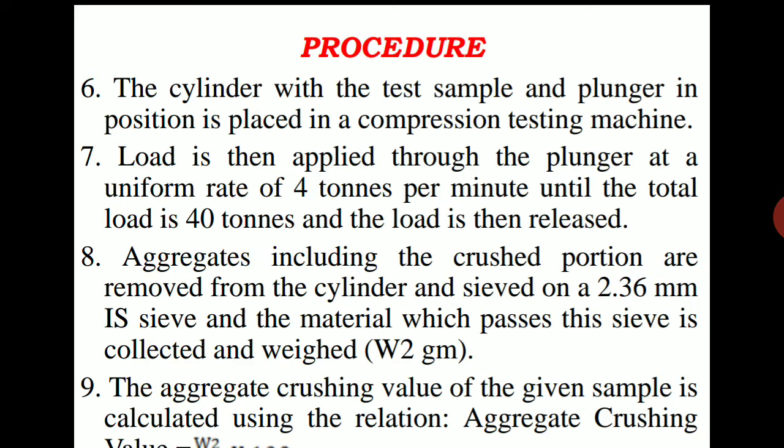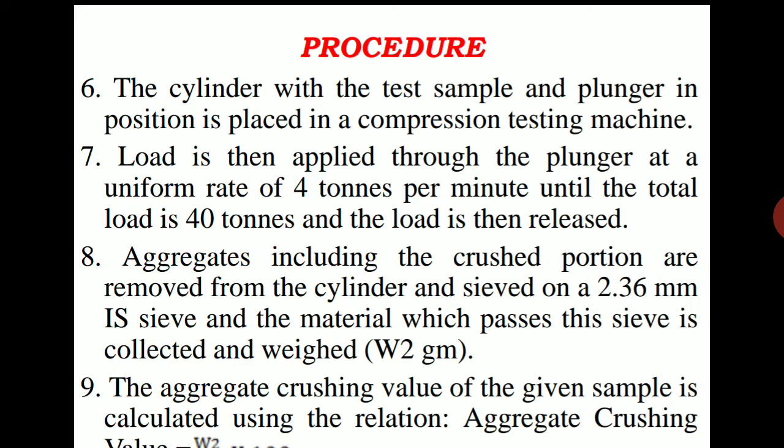So whatever load we are going to apply on the aggregate samples using the plunger, the total load is about 40 tons. Okay, so a total of 40 tons of load we are going to apply on the aggregate samples. That 40 tons will be applied at a certain rate, that is 4 tons every minute. So for the first minute 4 tons of load we are going to apply, and then for the second minute it will be 8 tons, like that till we reach the 40 tons. We are going to continue the loading just by increasing that load.